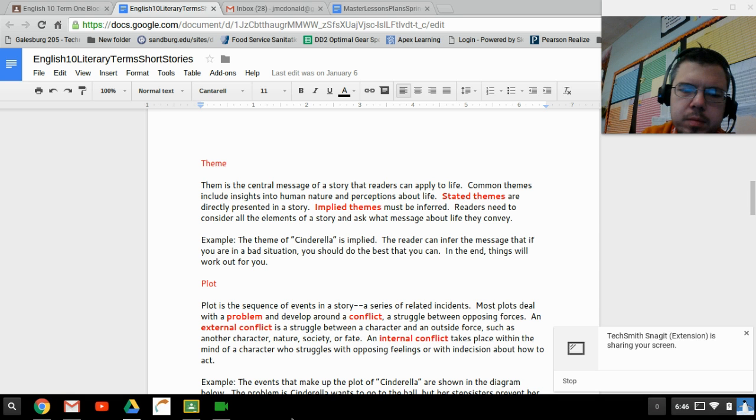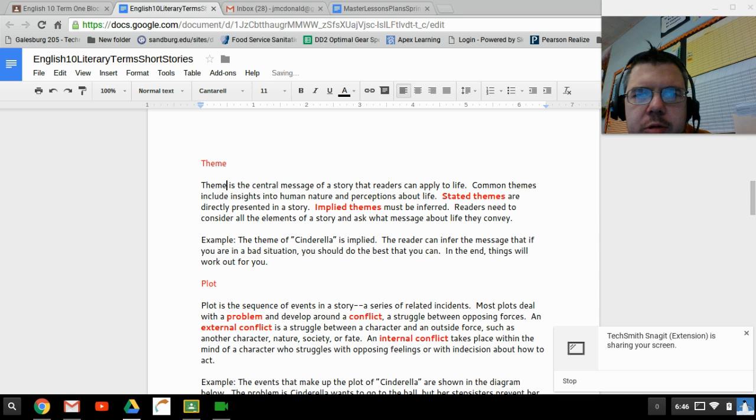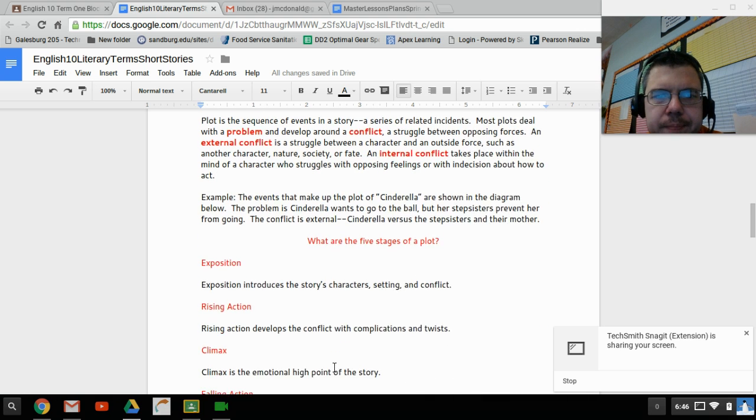Theme. Themes are essential messages of a story that readers can apply to life. Common themes include insights into human nature, perceptions about life. Stated themes are directly presented in a story. Implied themes must be inferred. Readers need to consider all the elements of a story and ask what message about life they convey. Example, a theme of Cinderella is implied. The reader can infer the message that if you're in a bad situation, you do the best you can. In the end, things will work out.